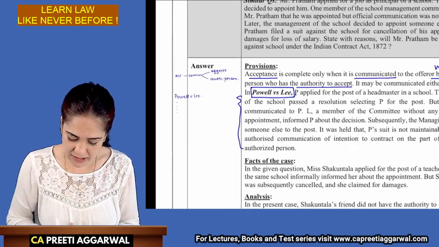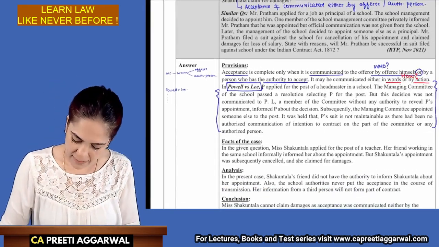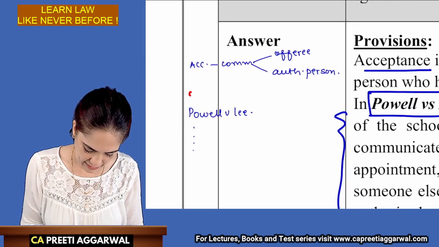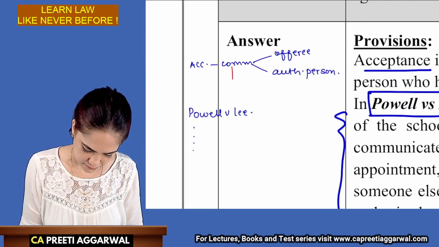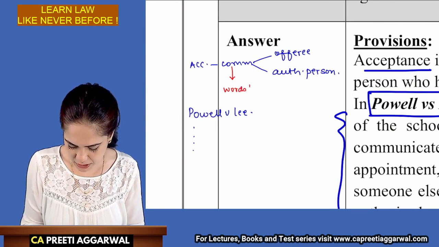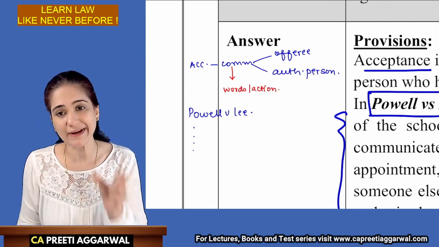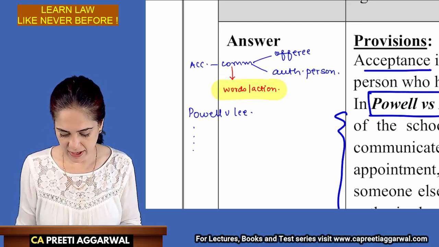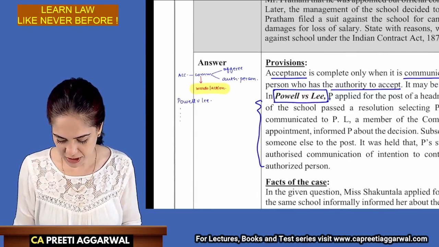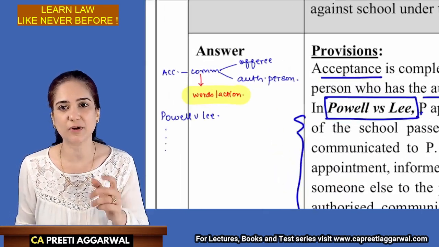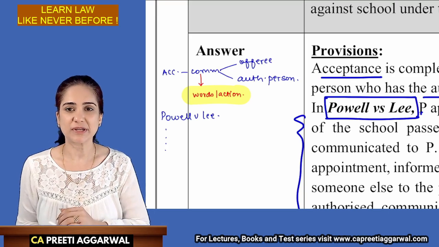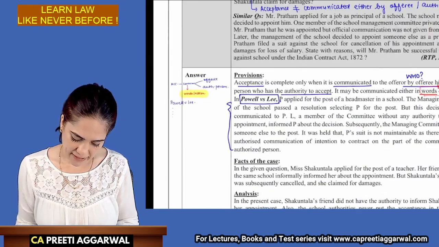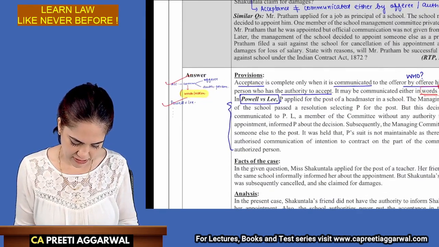Now, when you compare this with the answer, I missed this. So what I do is I write over here, it can be communicated either by words or action. I missed this point, so I write it in red. This will always help me, even while revision, to realize that I missed this point, so I need to pay attention to this. It's just highlighting the mistake so that next time we don't make that same mistake. Now, when you compare it, I have included this point, I have included this point, this I missed, so I wrote it in red.